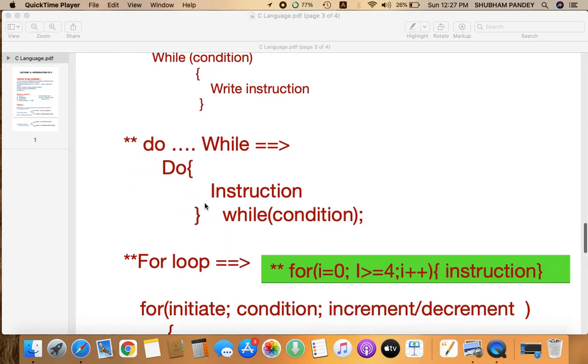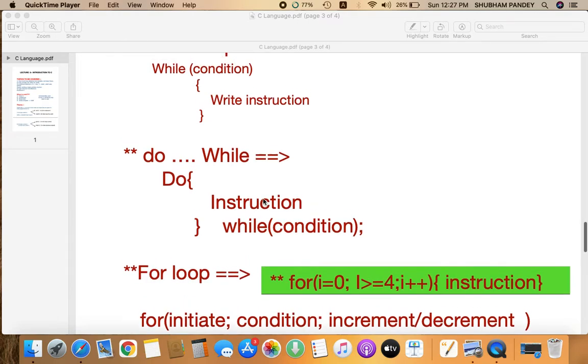Here the syntax for do while loop is do, and you have to mention your instruction, then with while you have to specify the condition. It means when the compiler comes here you say do. Now the compiler is going to ask what I have to do, so you tell it this instruction you have to implement. But now the condition is at the last. With while, you have to mention the condition.